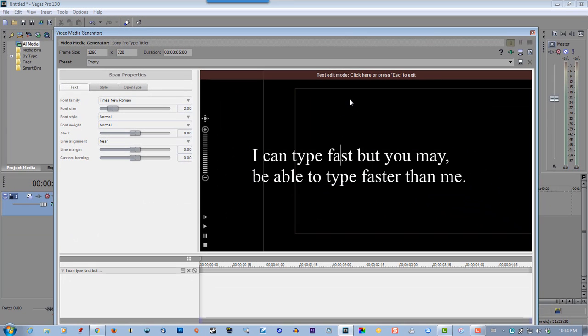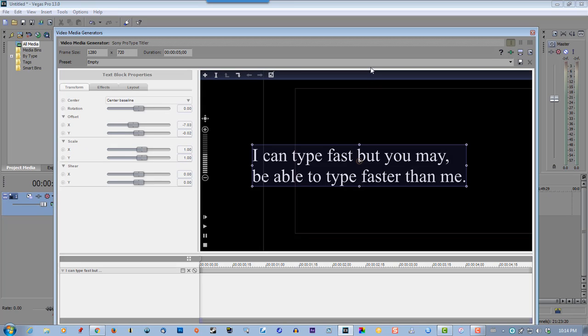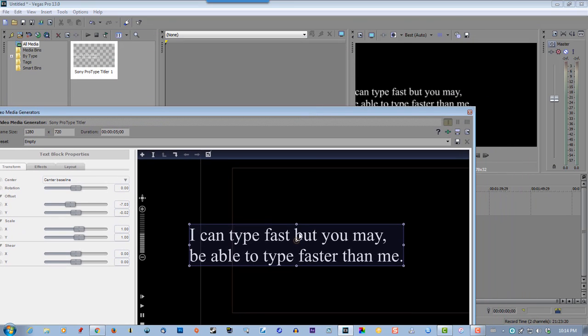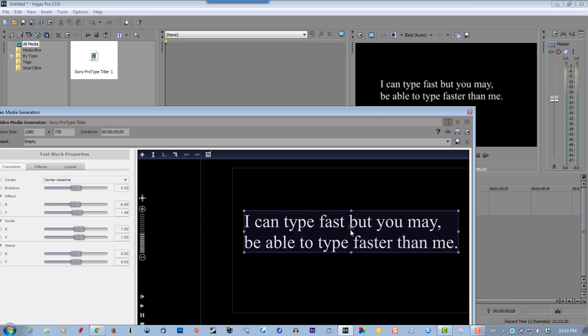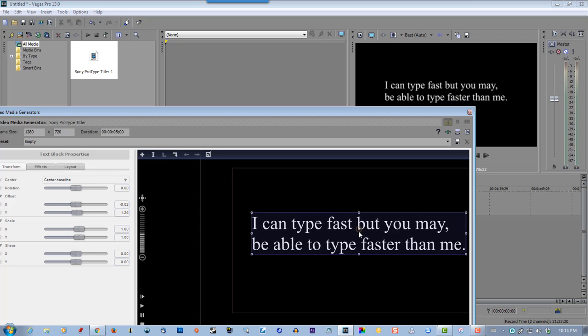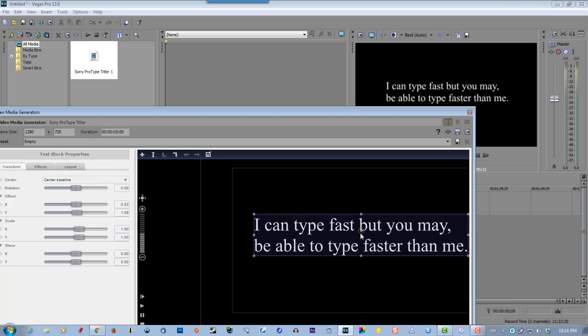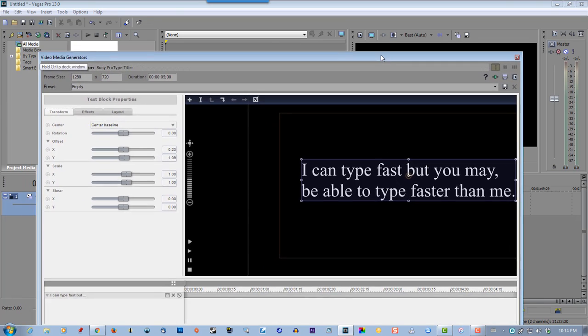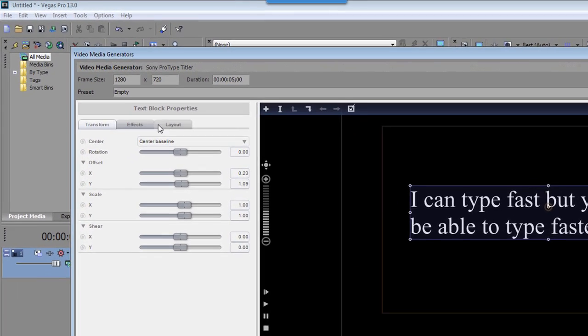Then we have to exit out of this to get to the animation screen. So you can click up here or hit the escape key. So I'll hit the escape key. Now let's center this. The preview window is centered now. It's good. Now you see we have new tabs here.